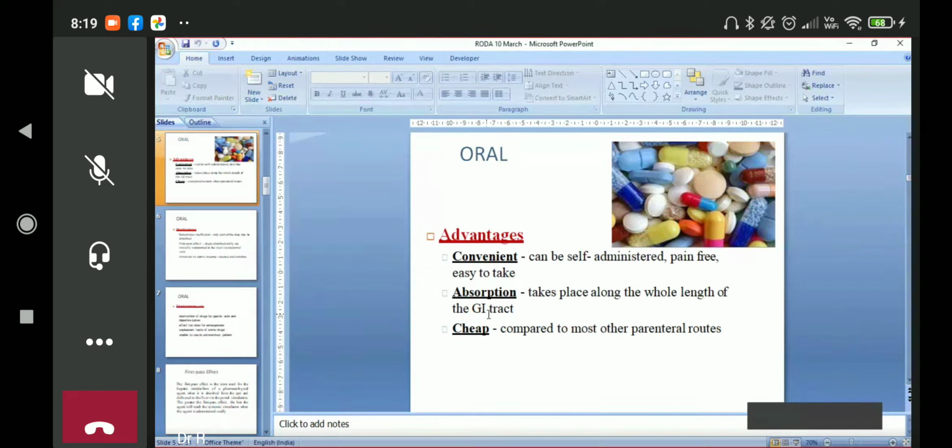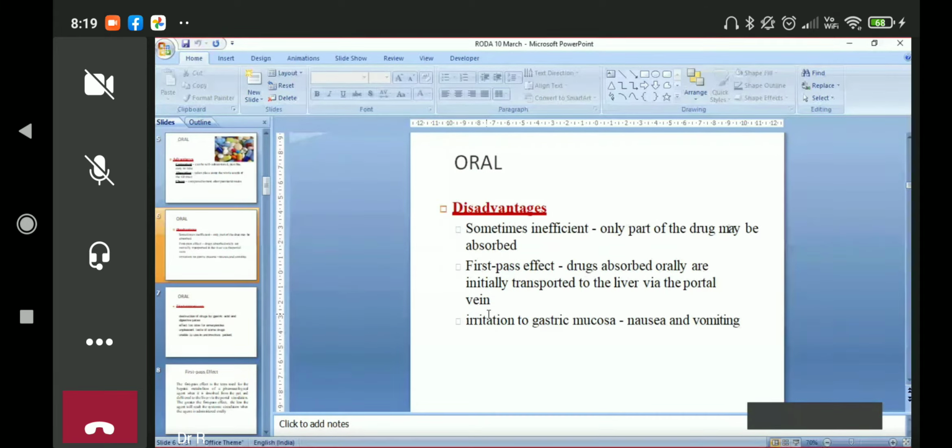Surface area of the GIT is very large. Even ionized drugs are absorbed due to the larger surface area. You don't need the medicine to be sterilized for this, compared to the parenteral route where you need your medicine to be completely sterile, and you need a device, syringes, needles to administer.